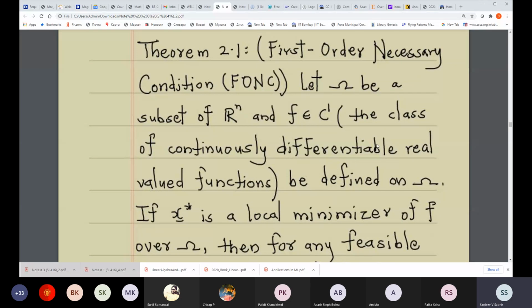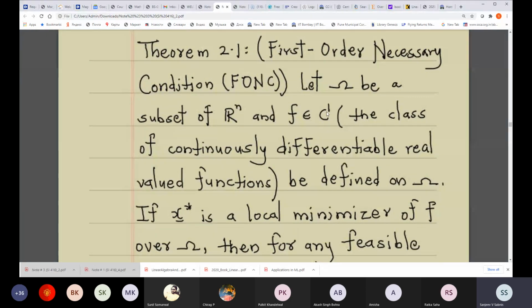Omega is a subset of Rn, and function f is a function from Rn to R. So it's a real valued function, but its domain is a subset of Rn, and the function f is assumed to belong to C superscript 1, which is the class of all continuously differentiable real valued functions.